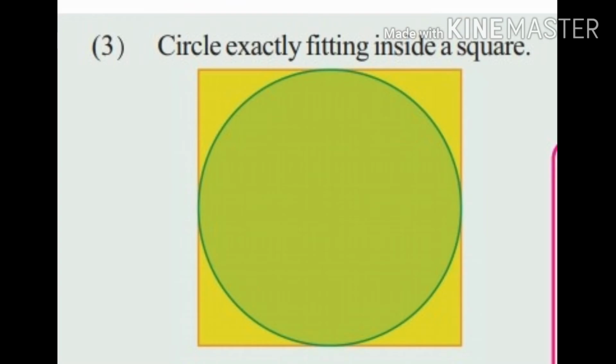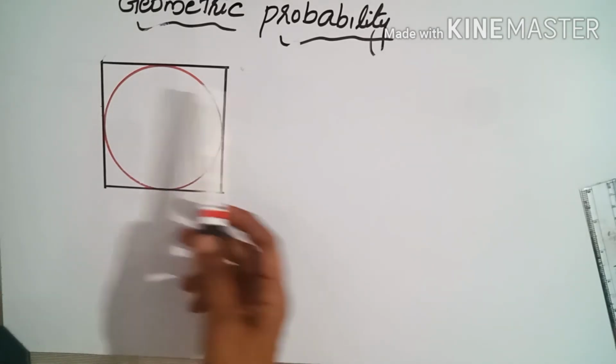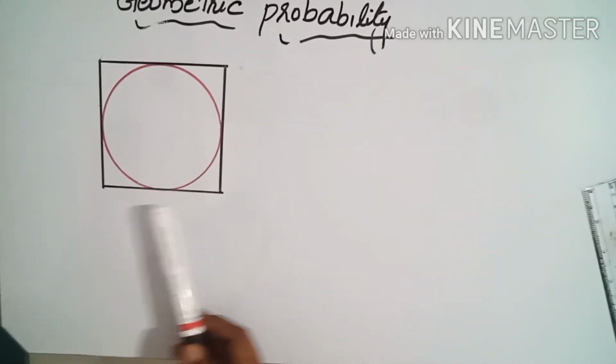Next is question number 3. Circle exactly fitting inside a square. Let's draw the figure. Here in this question, we need to find the probability of getting dot inside the circle. That means the green region is the circle region. Total area is the area of the square.